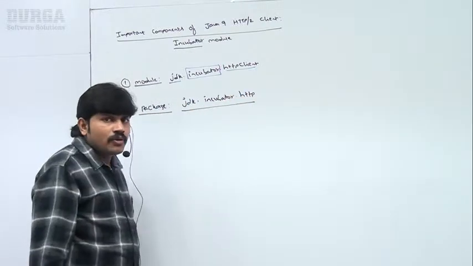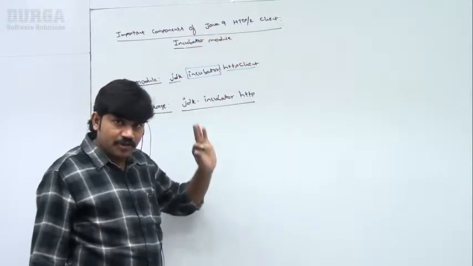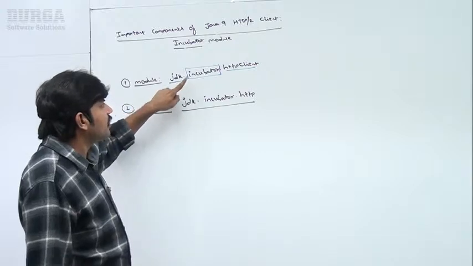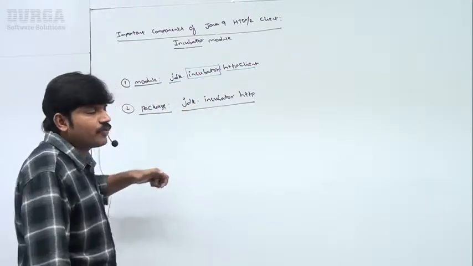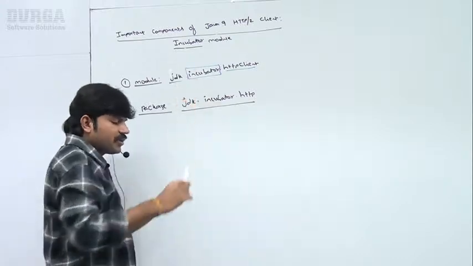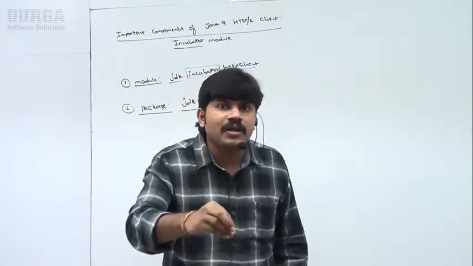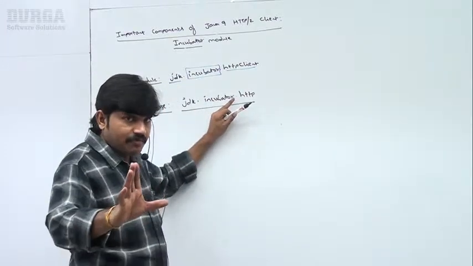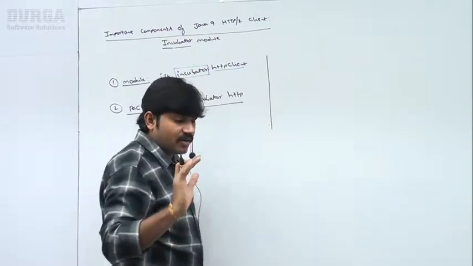Are you getting it? So if you want to use the Java 9 HTTP2 client, which module do we require? jdk.incubator.httpclient. Next, which package do we require? jdk.incubator.http. Make sure, remember, in our programs I'm going to use this module and this package. Next, what are the various important classes?